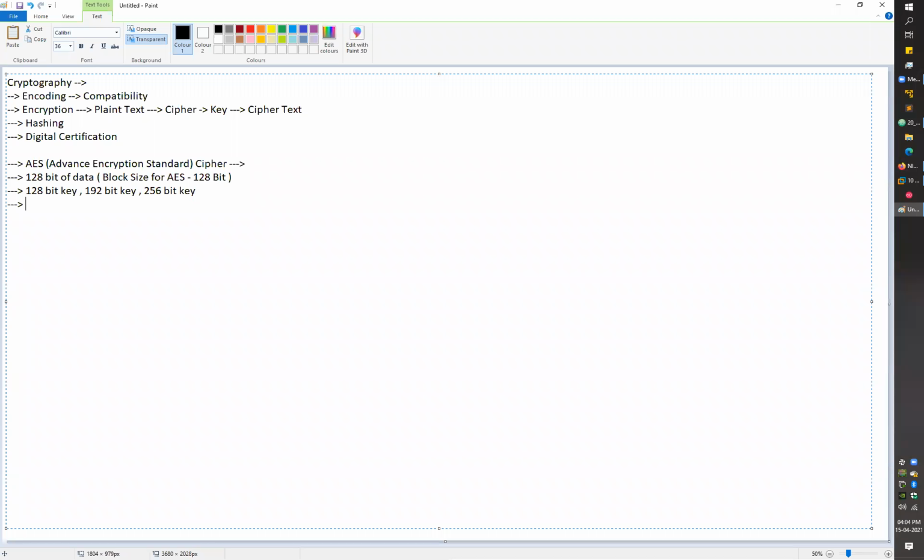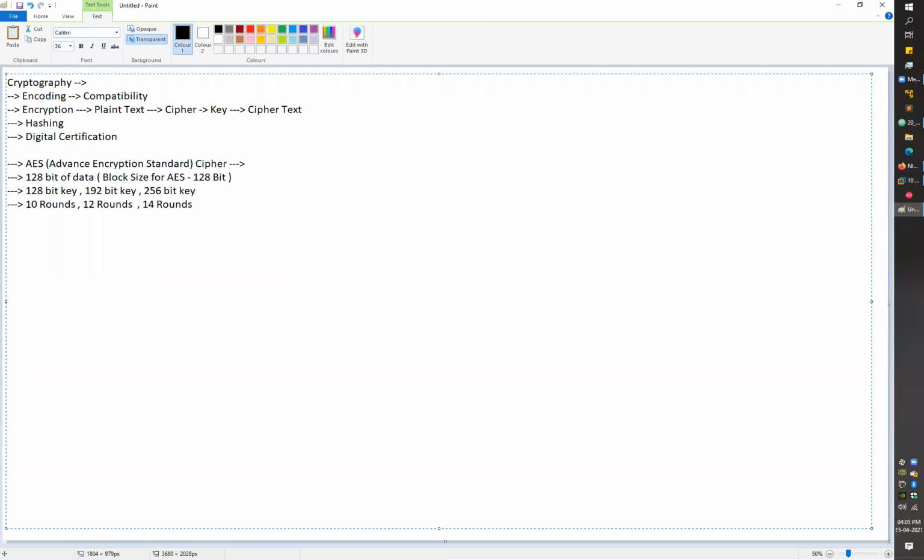If we are using a 128-bit key, then we perform the same encryption function 10 times on the data. You can also call them rounds. We have 10 rounds for the same function. If you are using a 192-bit key, then we perform 12 rounds of the same function, just to make the data more strongly encrypted. So for a 192-bit key, you use 12 rounds, and for a 256-bit key, you use 14 rounds for the same encryption function.